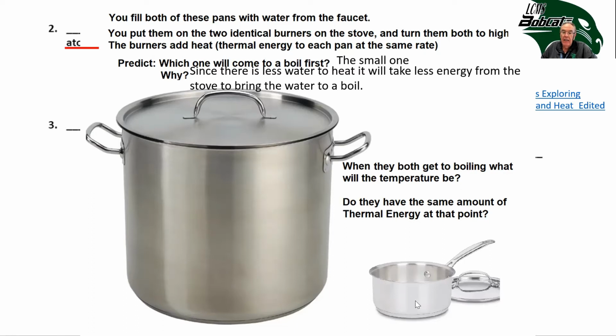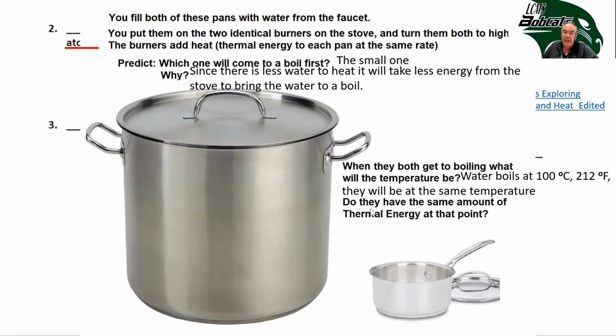As the water gains energy, this water needs to gain a whole lot more total energy to bring the average energy, or the temperature, of the particles to the same boiling as the small one. When they both get to boiling, what will the temperature be? Well, water boils at 100 degrees Celsius or 200 degrees Fahrenheit, and they'll both be at the same temperature. So when they finally do come to boiling, they're going to have the same average kinetic energy. They're going to have the same temperature. But the big one is going to have more thermal energy stored in it because there's so much more water.